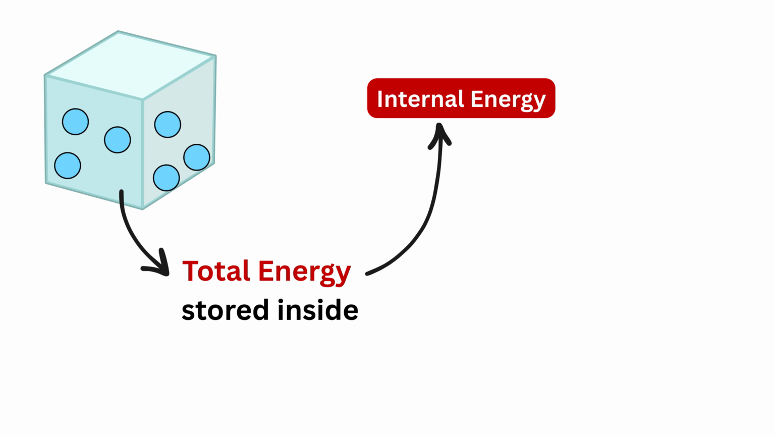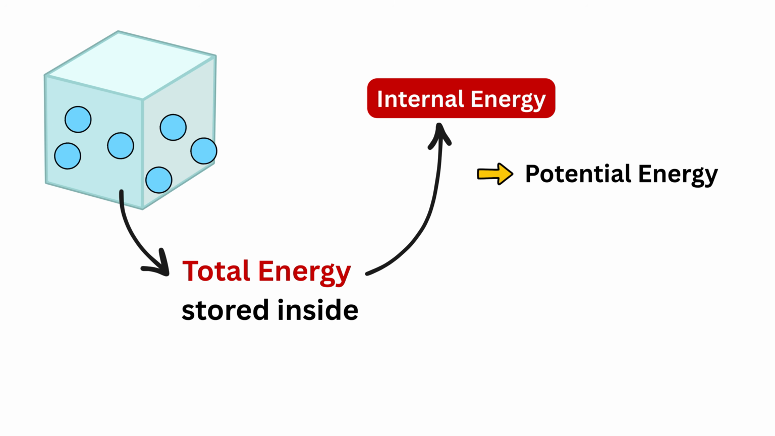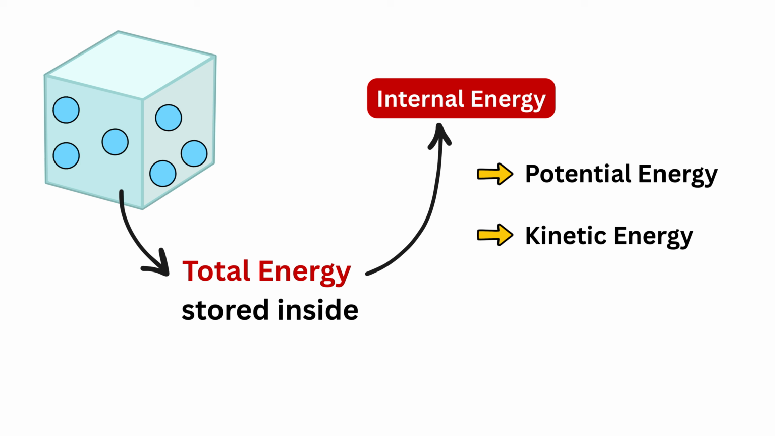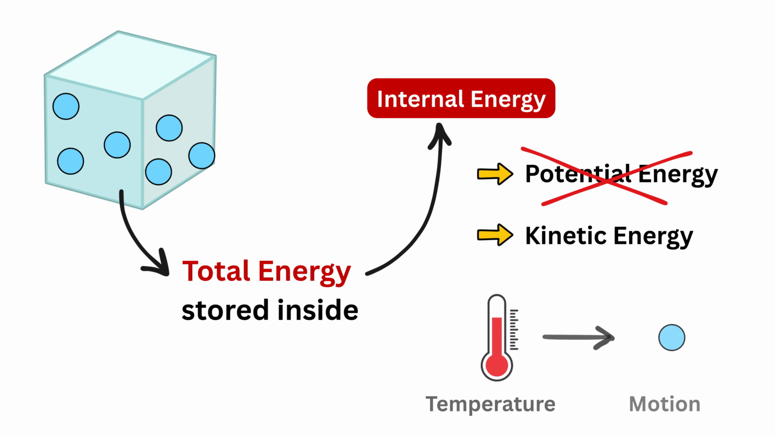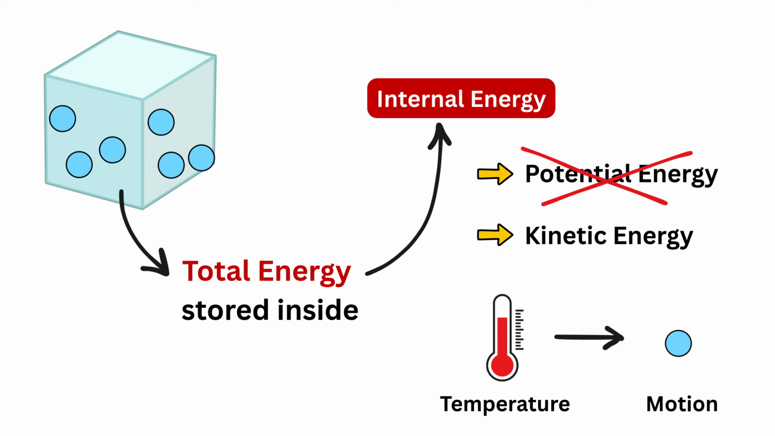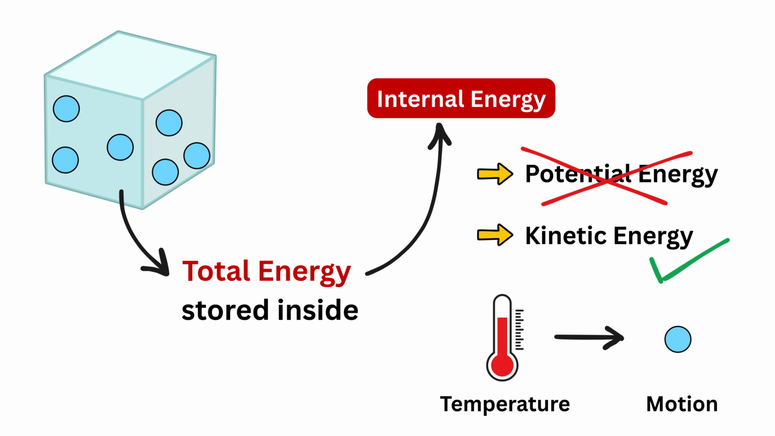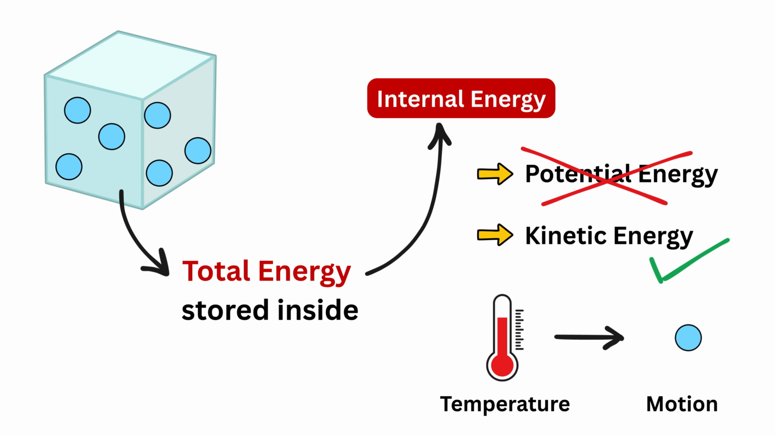Now, this energy has two parts. One is potential energy, and the other is kinetic energy. Potential energy is not very useful here because it mainly depends on how particles are arranged, and not how fast they are moving. Since temperature is directly related to the motion of particles, we focus on kinetic energy instead. Faster particles mean more kinetic energy, and that means higher temperature.